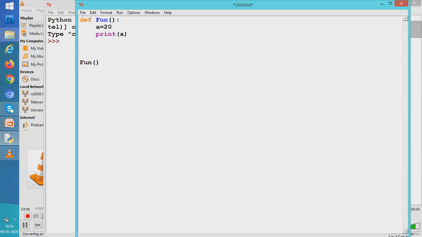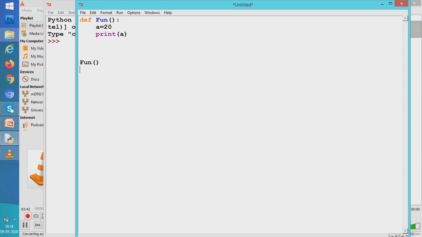What next? Now as the work of the function fun has been completed, the interpreter returns the control back to the calling line. Its work has already been completed, so it then sends the control to the next line, that is here, and whatever code is in the next line gets executed. So students, you understood the flow of control, that is the flow of execution.